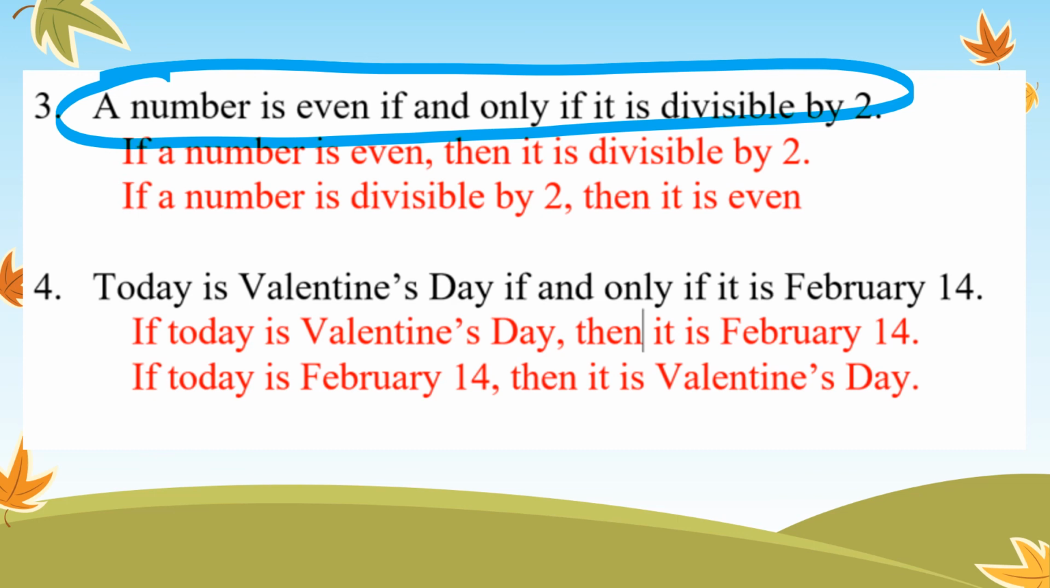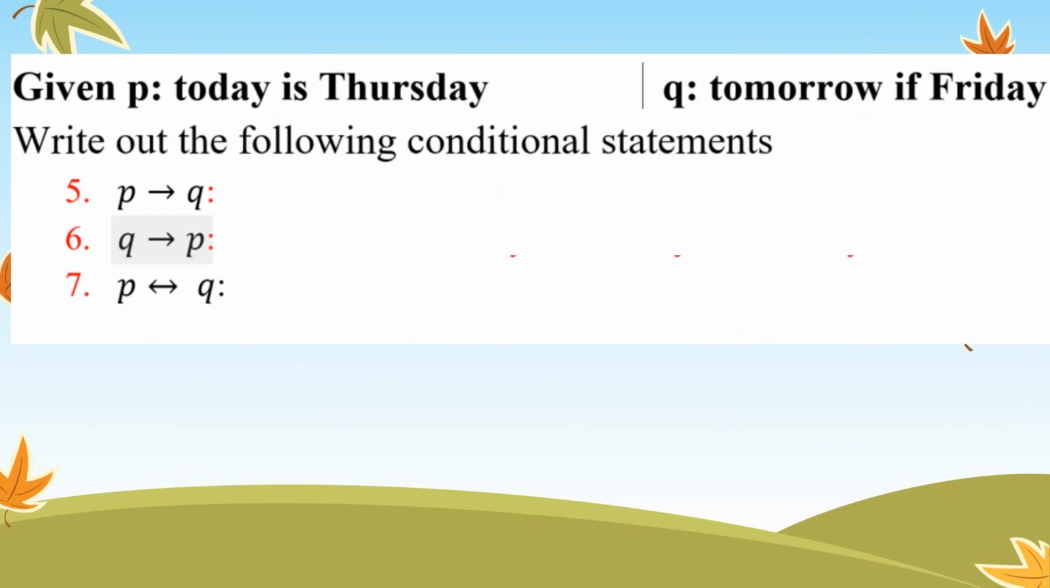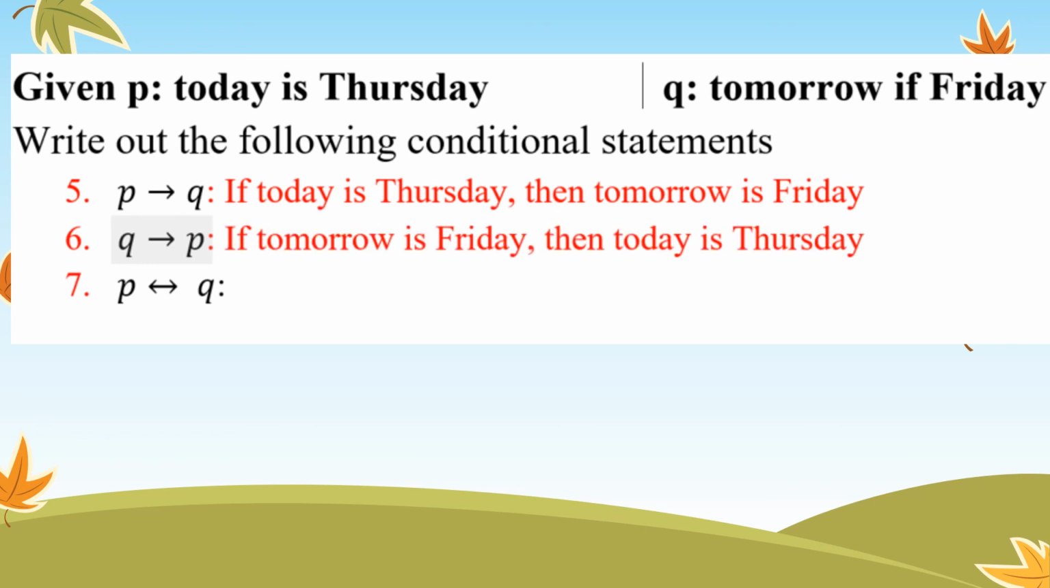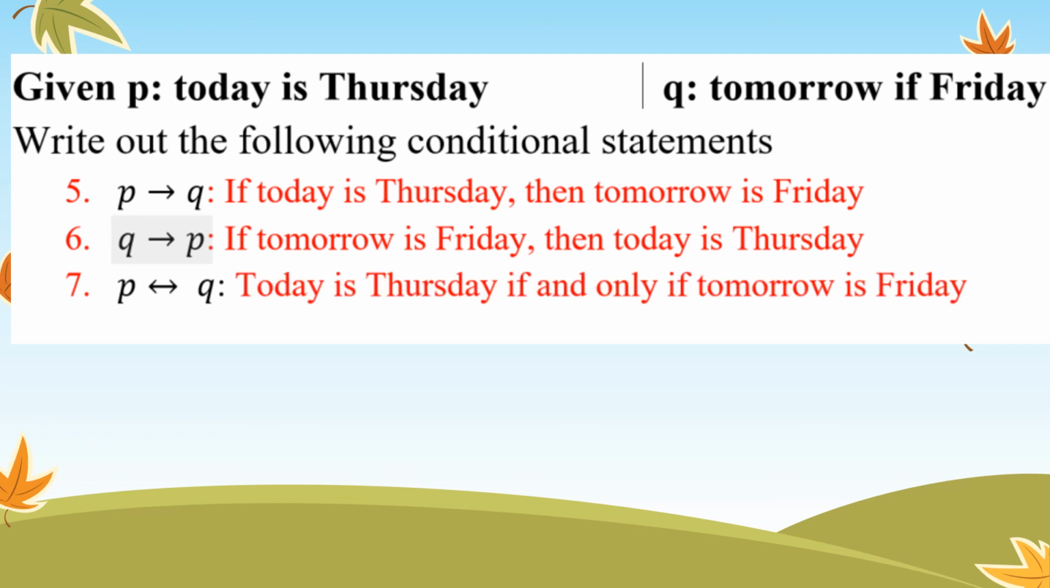Then for number 5, 6, and 7, you are given your hypothesis and your conclusion. So the first one is your conditional, P then Q. So if today is Thursday, then tomorrow is Friday. You would flip it to do number 6. If tomorrow is Friday, then today is Thursday. And then your biconditional, both of those statements are true, right? So you would say, today is Thursday if and only if tomorrow is Friday.